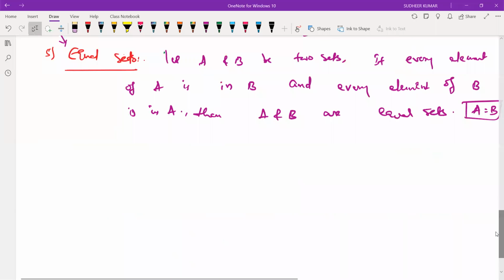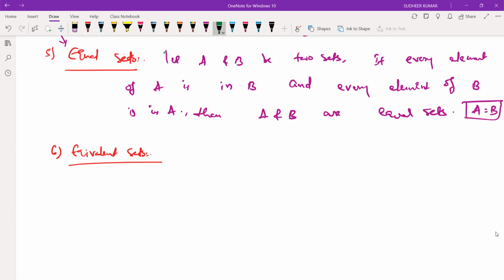Next, equivalent sets. Anyhow, we discussed equal sets. Let us see equivalent sets. Here, the number of elements is the same, but the elements need not be the same.